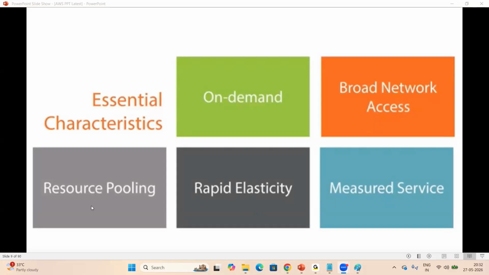Okay. Yeah, next one, resource pooling. So resource pooling is the thing, but whatever the resources we are using, those we can pool it up and we can reuse n number of times, which is nothing but resource pooling. Rapid elasticity, what does it mean? For example, I'm working on a database server. So middle of the activity, I'm getting some performance issues, server performance issues. So on the fly, by single click, I can increase the RAM, I can increase the storage, I can increase the processing speed.